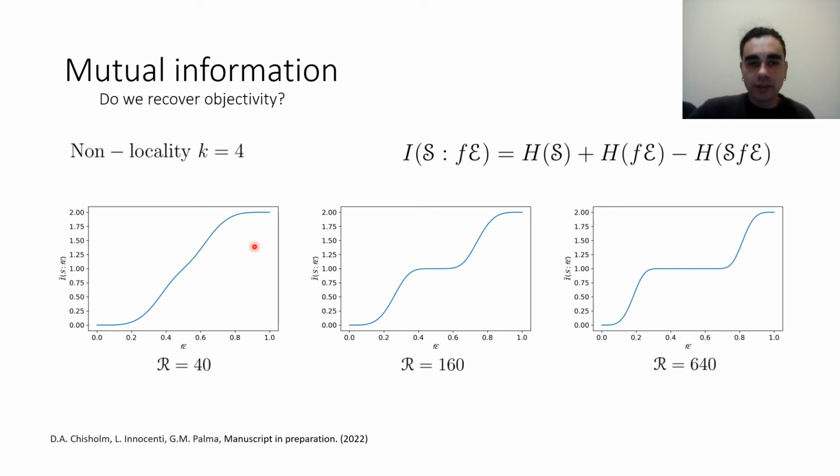consensus. They will not, on average, be able to recover information about the system and agree with one another. At the same time, we can see that as the redundancy value increases, we slowly reach a plateau. So a large value of redundancy can compensate for the effects of non-locality. Non-locality will hinder objectivity, but of course, high redundancy will compensate for this effect.